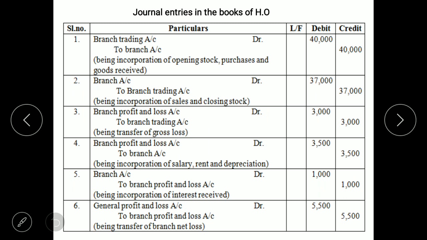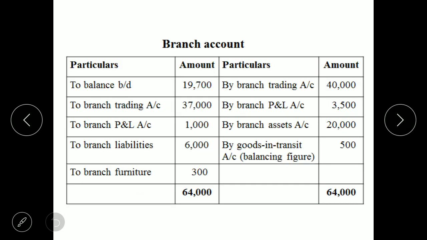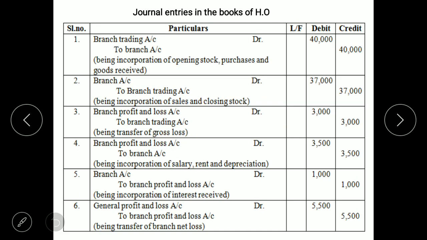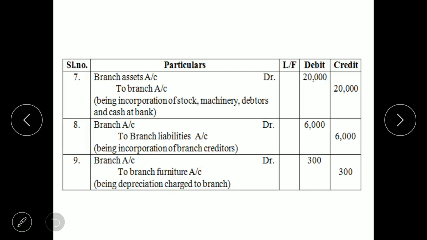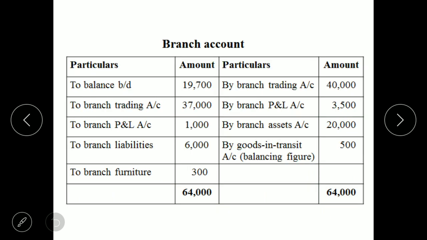Next, branch account debit to branch profit and loss account. So entry is coming on debit side 1,000. Sixth one, branch account is not affected. We'll look at the seventh one, branch assets account debit to branch account. So branch account is credited and the other account which is given is branch assets. So your entry will come on credit side by branch assets account 20,000.